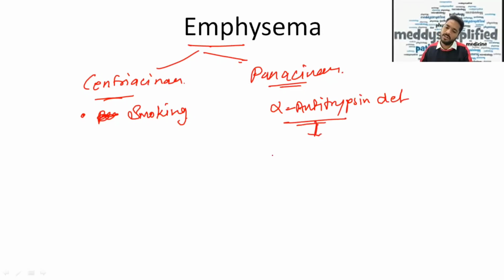Right, now this is homework: what is the function of alpha-1 antitrypsin, and why does deficiency of this cause emphysema?